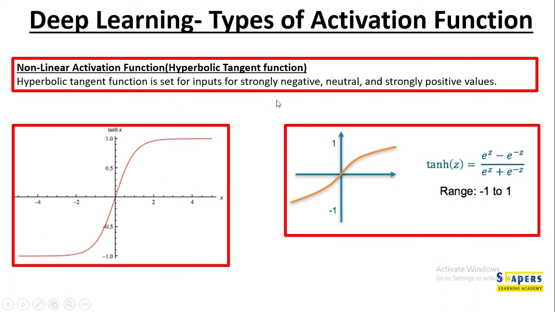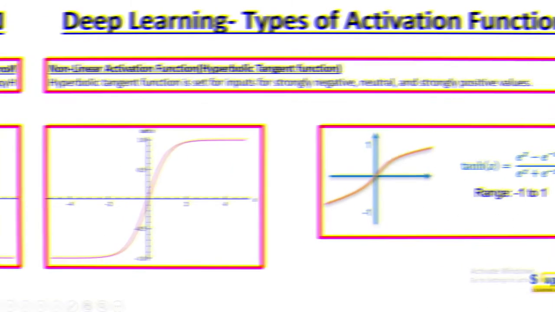A similar non-linear activation function is the hyperbolic tangent function, where the hyperbolic tangent function is set for inputs strongly negative, neutral and strongly positive values. So here, applying the formula, you input any value of tanh of z, you will find the value converging between minus 1 and 1. Sigmoid is 0 to 1, whereas tanh is minus 1 to 1.